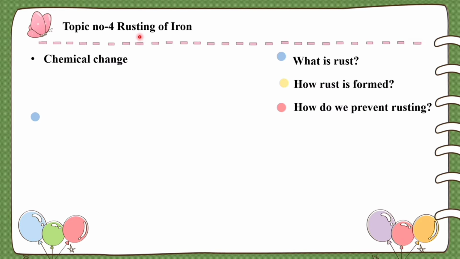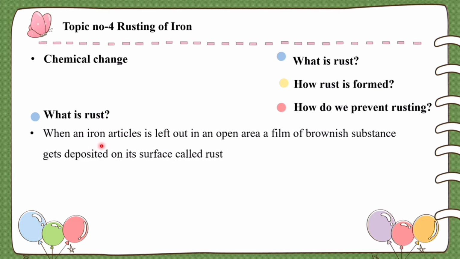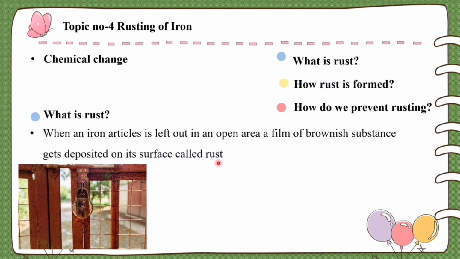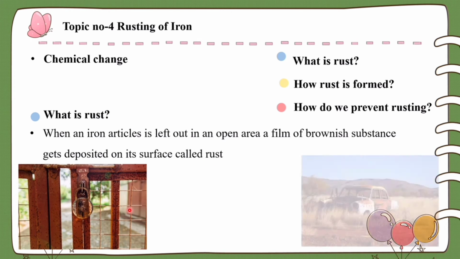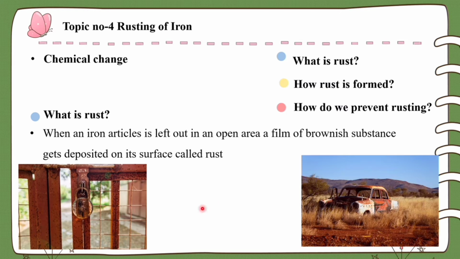Before knowing how rusting of iron takes place, let us know what rust is. When an iron object or iron article is left out in an open area, what happens? A brownish substance gets deposited on its surface, called rust. Let us see a few examples: an iron gate, a car. They often get rusted slowly. In air, if the moisture content is very high, rusting becomes faster. For example, iron objects in coastal areas get rusted fast. Now let's move to the next page.